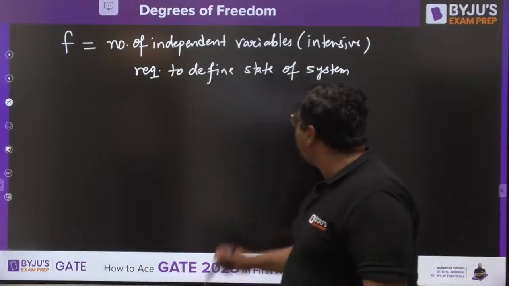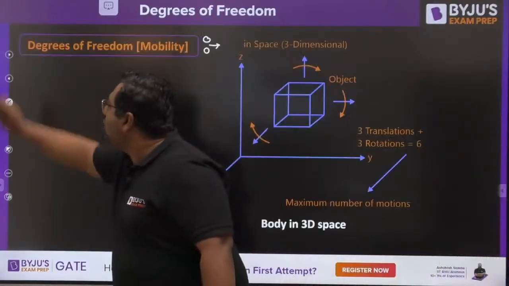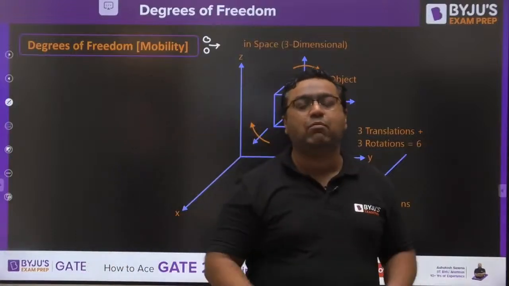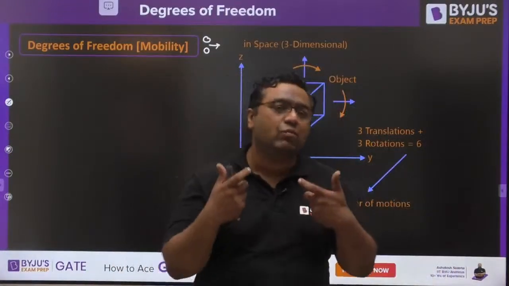So my dear, that's why the state of a system was important. But now you are into a subject where we are discussing motion. In this subject, if something is important, that is motion.